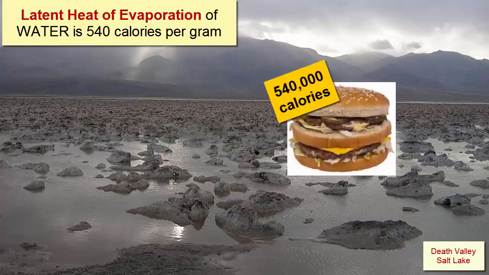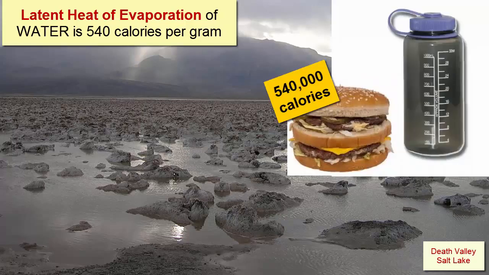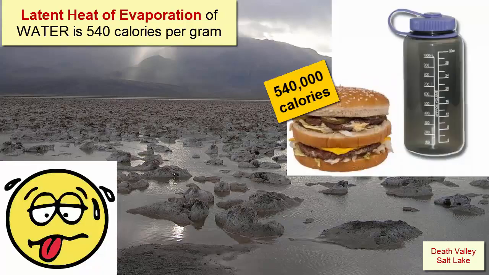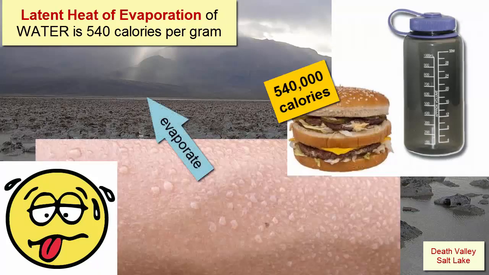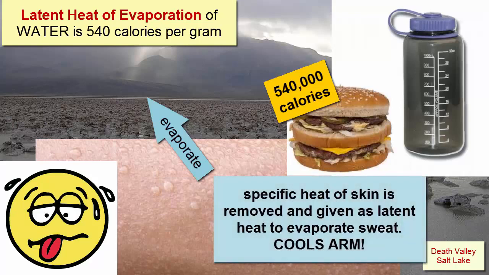The calories in a Big Mac would be able to evaporate only 1,000 grams, or 1 kilogram, of water. Sweating takes advantage of the high latent heat of evaporation because the heat used to evaporate the sweat is heat that's removed from your skin, cooling you off. The heat you're adding to the water is called latent heat because it is used to break bonds. The heat removed from your skin is called specific heat because it's used to change temperature.